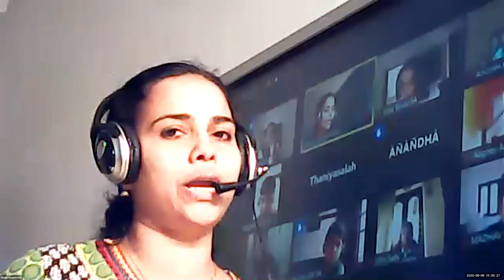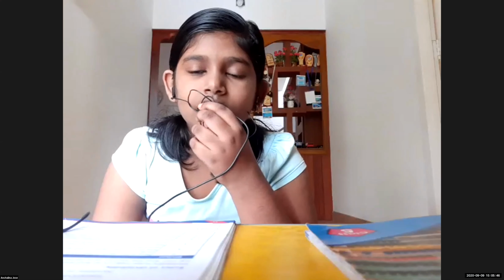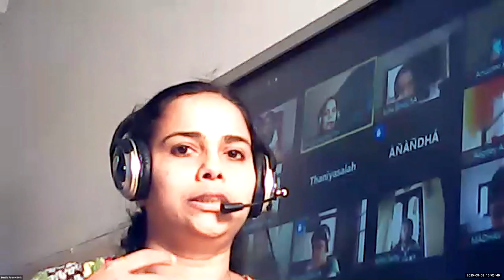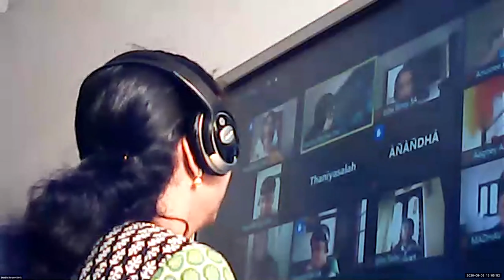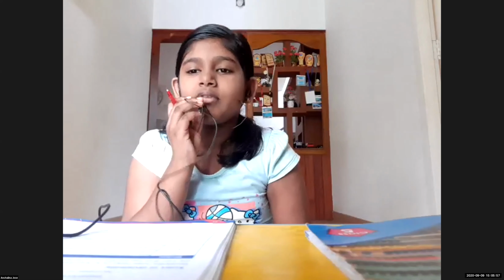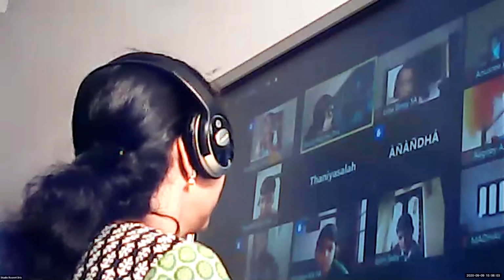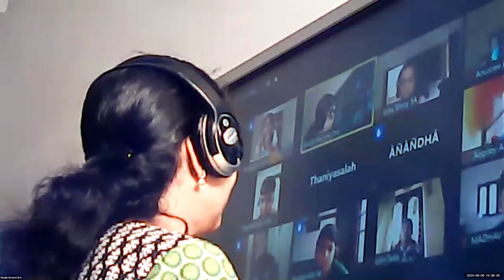So children, we have done the divisibility rule for 2. For 2, what you have to do? Look at the last digit. For the divisibility rule for 2, we had to check the last digit. If it is an even number, that means it can be divisible. Now, what about the rule for 3? Add the digits together and check whether it is divisible by 3. Ma'am, when we divide 19 by 3, if we have a remainder 1, we can divide it, right? No, we are not checking for that. We are checking for completely divisible.